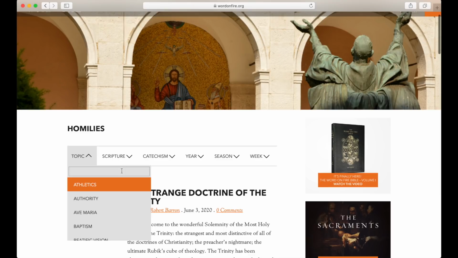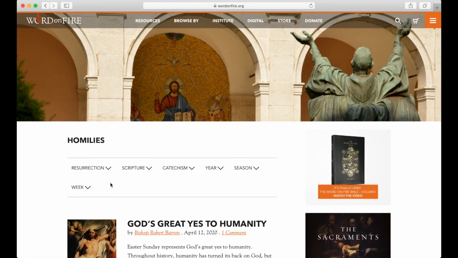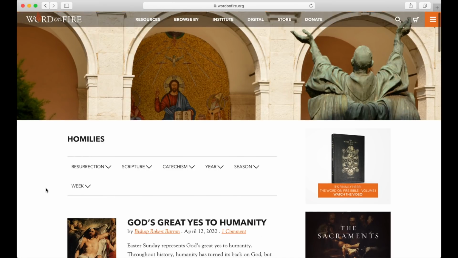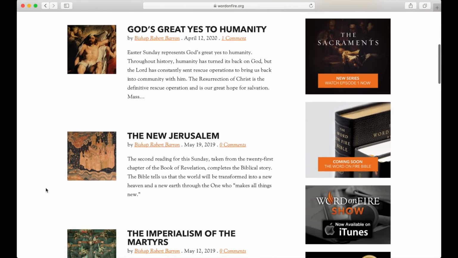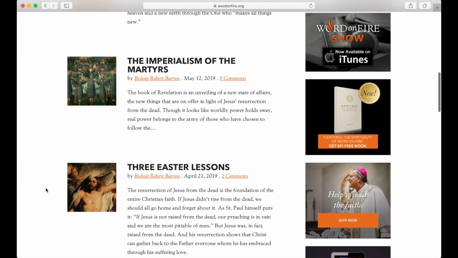Or, up at the top, I have a search bar. I can type what I'm looking for here, and it will give me some autofill features. So as you can see, it looks like we do have some sermons, not surprisingly, on the topic of the resurrection. I'm going to click on this link here. The page will reload and show me all of the homilies related to the resurrection of Jesus and other related topics, such as Easter.